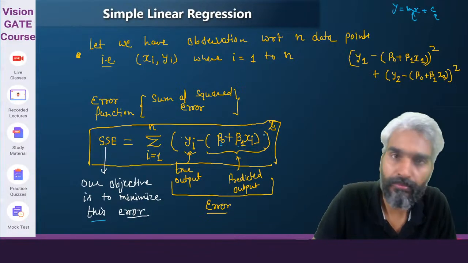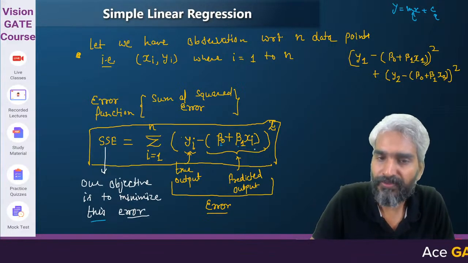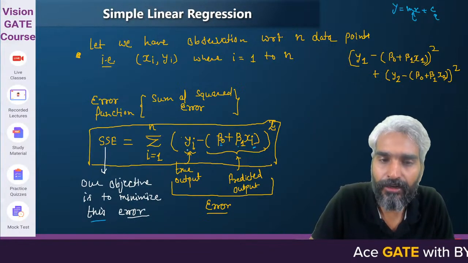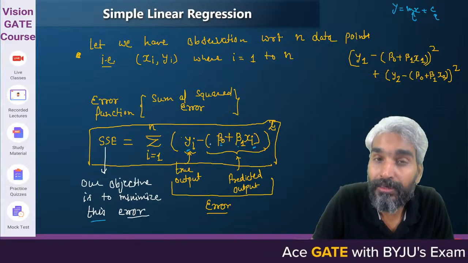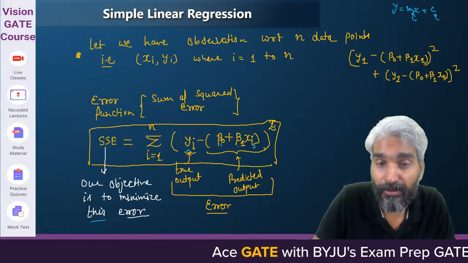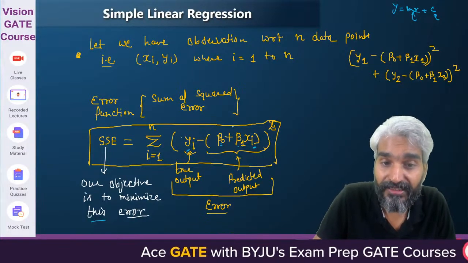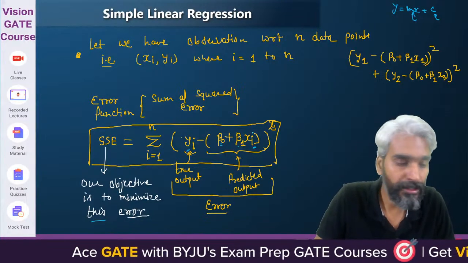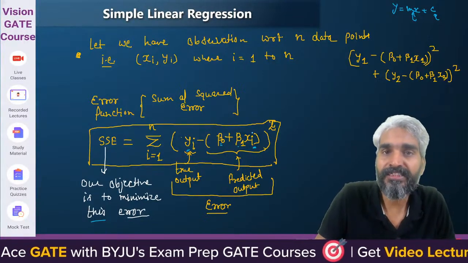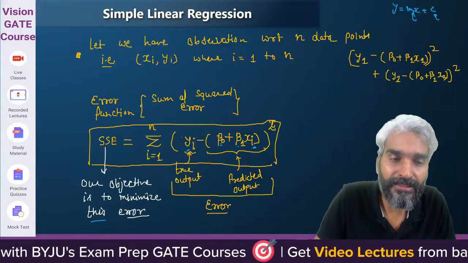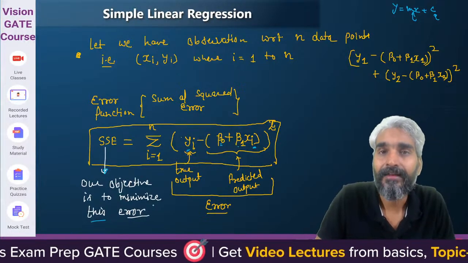Yes or no? Because we cannot change the value of xi or yi. The only thing we can change is beta 0 and beta 1, so that this difference is minimized.